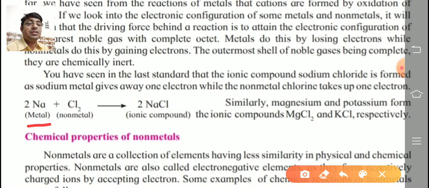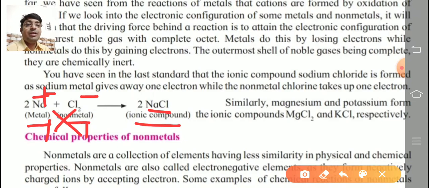Sodium is a metal, chlorine is a non-metal. We know the valency. What is the valency of sodium? 1 plus. What is the valency of chlorine? 1 minus. So valency is 1. Sodium is 1 and chlorine also requires 1. So NaCl, that is sodium chloride, an ionic compound, is formed.